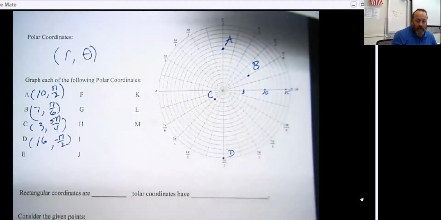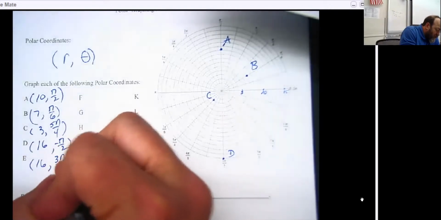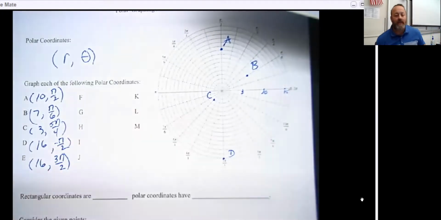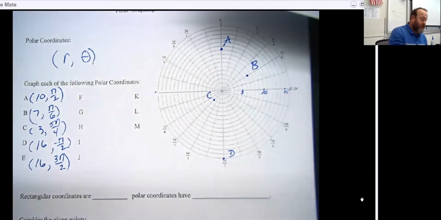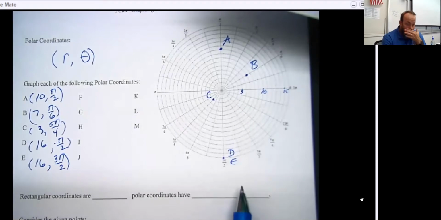But you can tell just by the way that I did that someone else could have called that same exact thing 16 at 3 pi over 2. So you'll notice that D and E right here are really the same coordinate. And so that bothers people that we have different representations of the same place, but it's actually okay. There's nothing undefined about that idea.